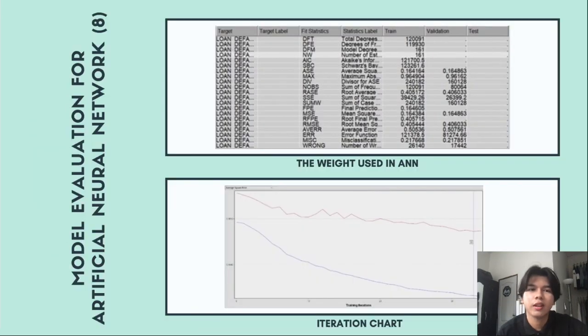Okay, now the number of weights used in the ANN8 model is 161, as shown in the above output. For the iterations chart, based on the iterations chart, the iteration is at point 33, which is the last training iteration, and it means that the data is a good fit.